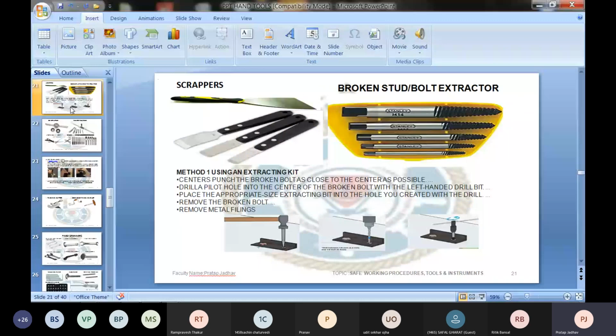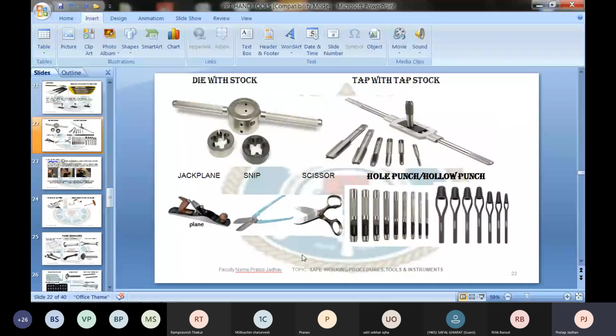Okay. Now look at these tools. This is what we call the die with the die stock. This is a die bit. This is a die stock. And this is the tap bits. And this is a tap stock. Stock means the holder actually. So you can say it is a die holder, you can say it is a tap holder, in which you are holding the die and in which you are holding the tap. Technically it is called a tap stock, and technically it is called a die stock.